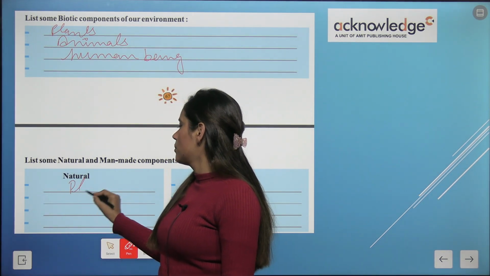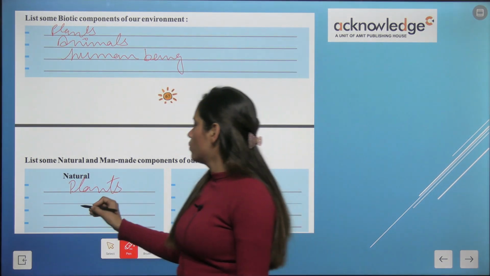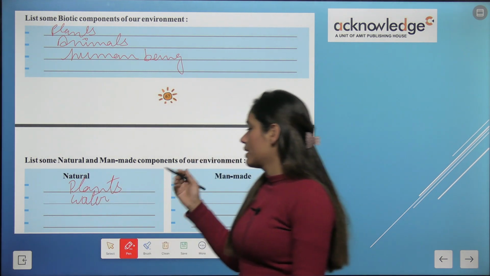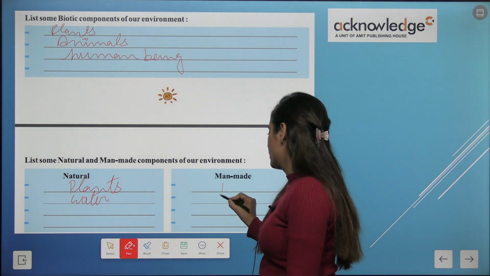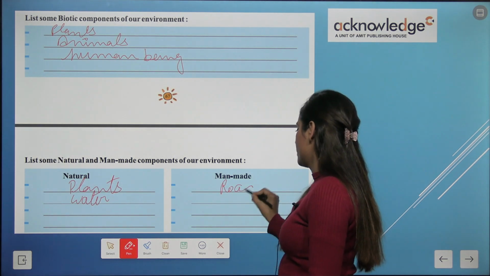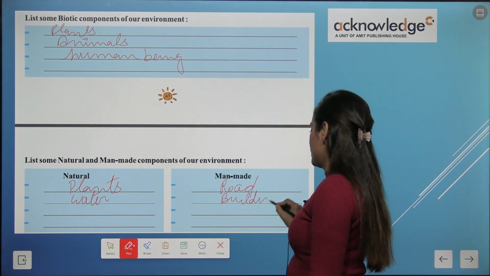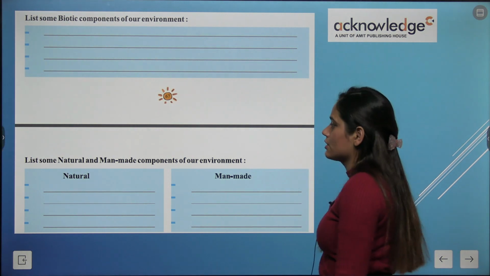These all are plants, okay, or water, and in man-made, road, buildings, okay, so these are man-made, okay kids.